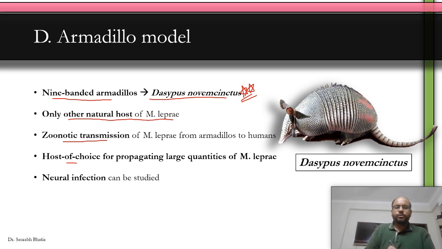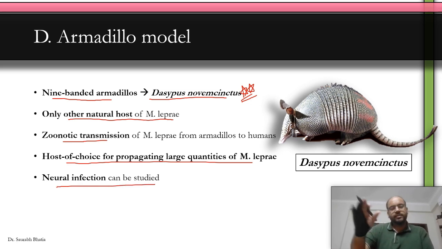They are the host of choice for propagating large quantities of M. leprae. Remember, in mice, you cannot use large inoculation or the mice will get immunized, and the immunity will destroy M. leprae. But in armadillo, large volumes of M. leprae can easily be inoculated and cultivated. Also, neural infection can be studied because the nerve involvement is similar to what we see in humans. So different from mice models, you can actually study nerve involvement in armadillos. Let's move forward.